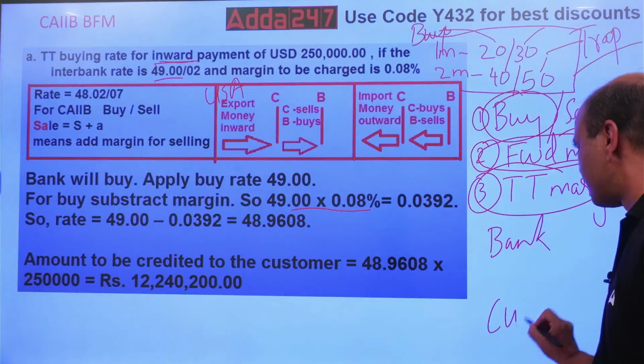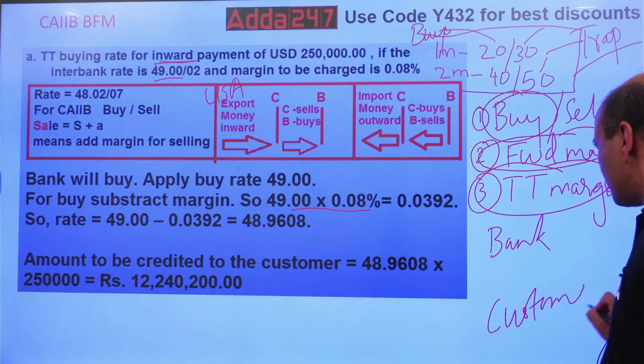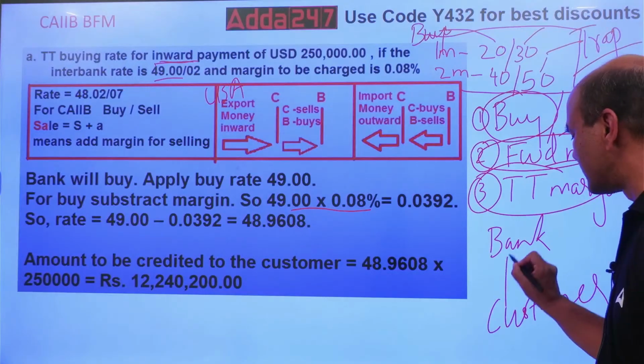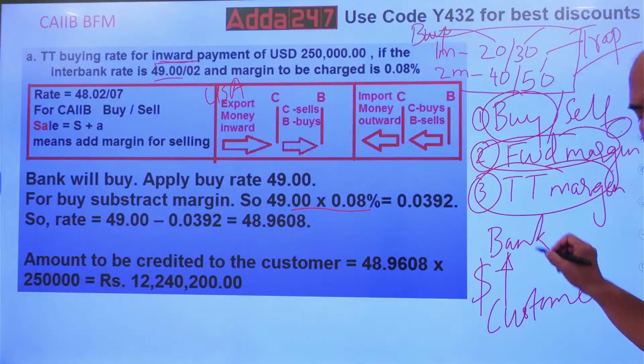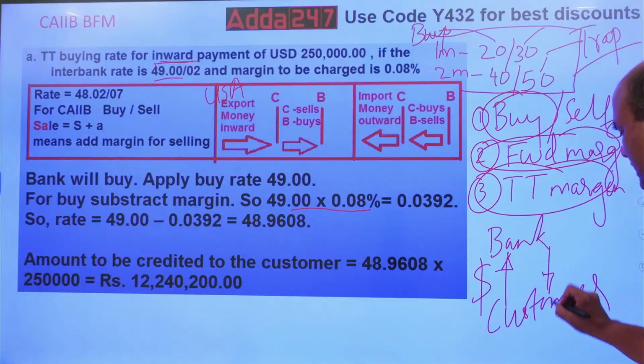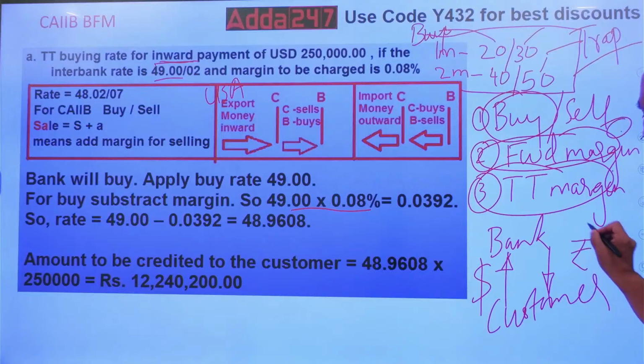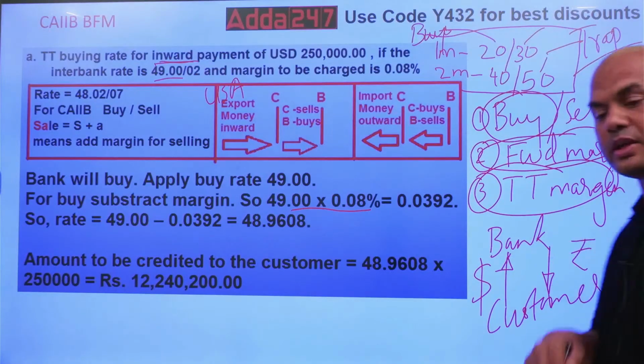So if the bank is buying the dollars, see who is giving the dollars? This guy. The customer is giving the dollars. So if the customer gives you the dollars, the bank will give what? Something is to be given. Rupees. So the bank will give rupees, and rupees will be credited to that customer.